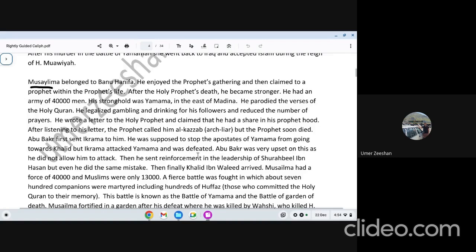When Prophet Muhammad ﷺ died, he made a statement. He said that a living prophet is better than a dead prophet. It means, I am the prophet; he is dead, see, I am alive. He said it that way. So many weak believers thought that Musailima was alive while the Prophet ﷺ had died, so they thought he was the true prophet. So more people joined Musailima. And then there was one more way he grabbed supporters.